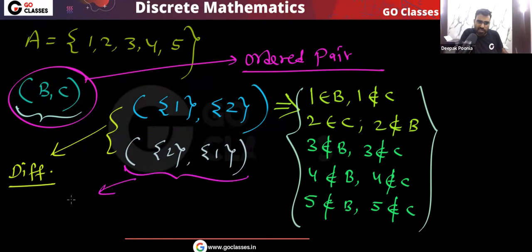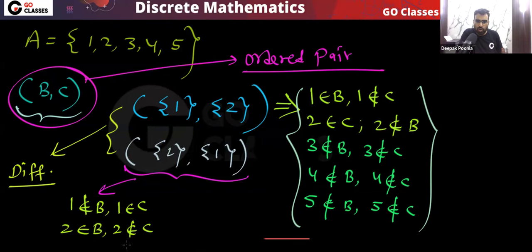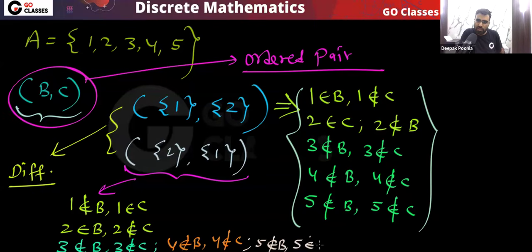We have decided that 1 does not belong to B, but 1 belongs to C. 2 belongs to B, 2 does not belong to C. And the remaining elements belong to neither B nor C. For example, 3 does not belong to B, 3 does not belong to C, 4 does not belong to B, 4 does not belong to C, and 5 does not belong to B, 5 does not belong to C.